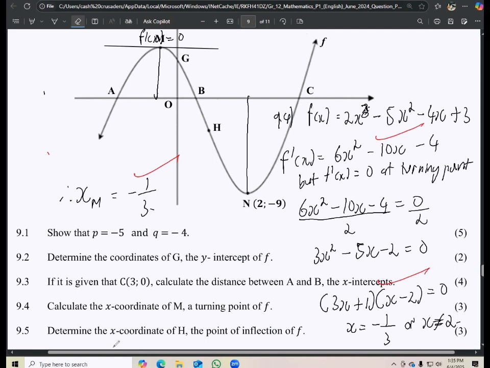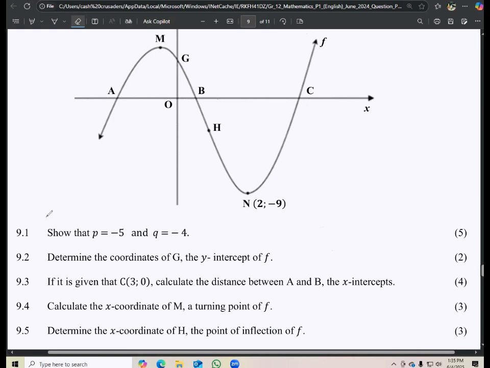Then determine the x coordinate of h, which is the point of inflection of f. Now, there are so many ways to calculate the point of inflection, right? So I will try to go through all those ways. Now, number one, you can calculate the point of inflection by simply doing this, right? So you already have your f prime x that you calculated, which was what? Which was 6x. So the original one before you divided 10x and then minus 4.